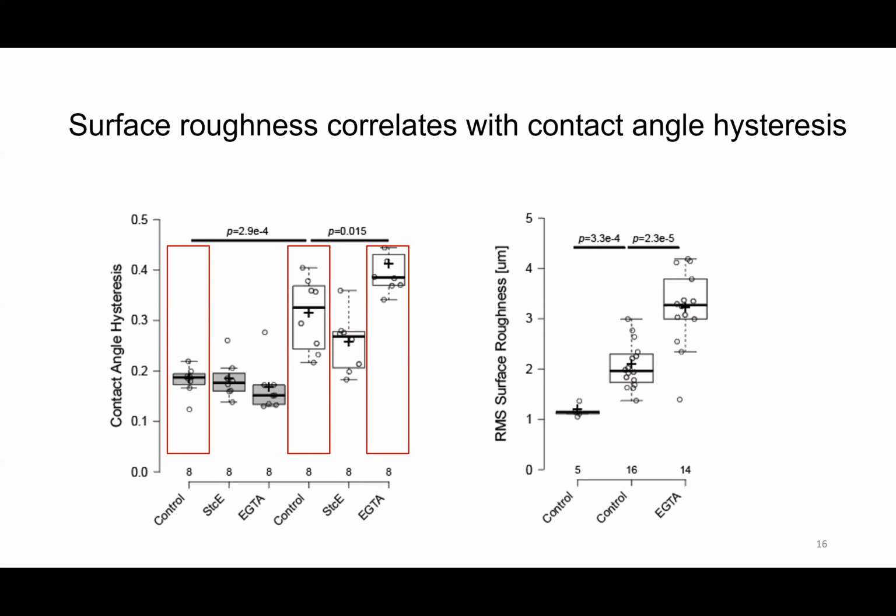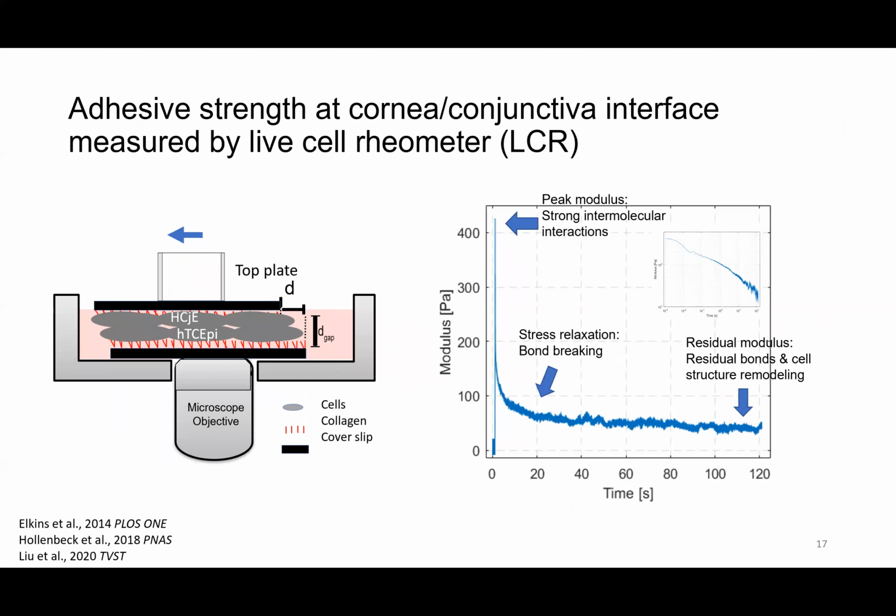And physiologically, a high hysteresis value means that the cell surface has more retentive force on the tear film, which is desired for better lubrication. Next, we're wondering if mucin contributes to the dynamics of blink cycles.